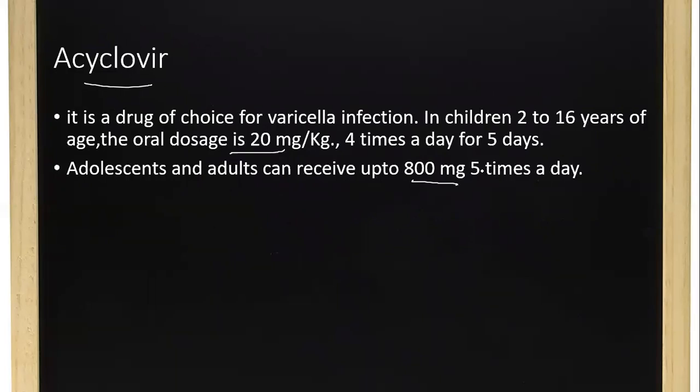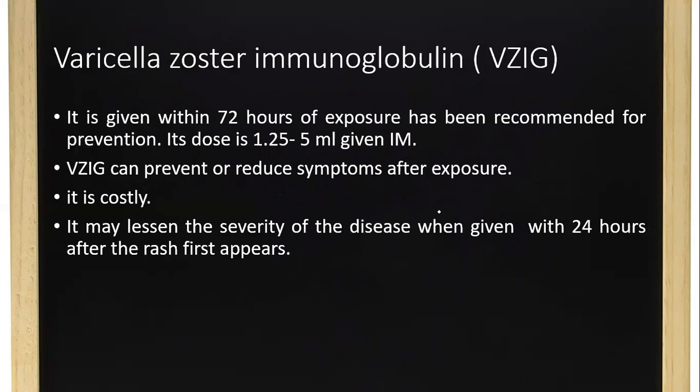It should not be changed. Okay, then varicella zoster immunoglobulin. It is given within 72 hours of exposure, and has been recommended for prevention in doses of 1.25 to 5 ml given by intramuscular route.